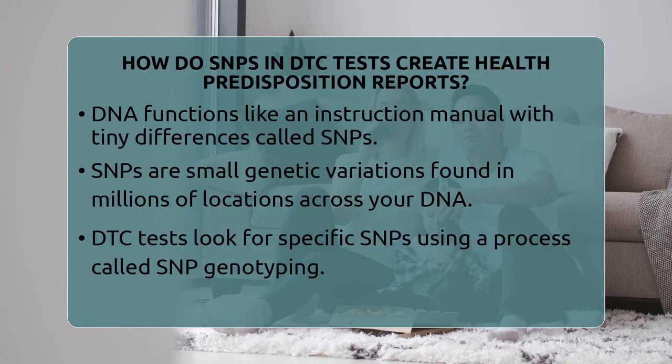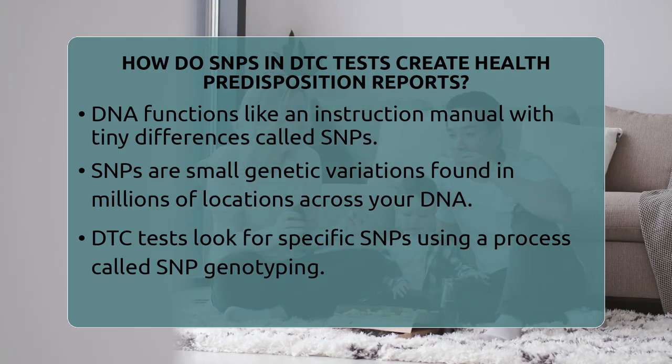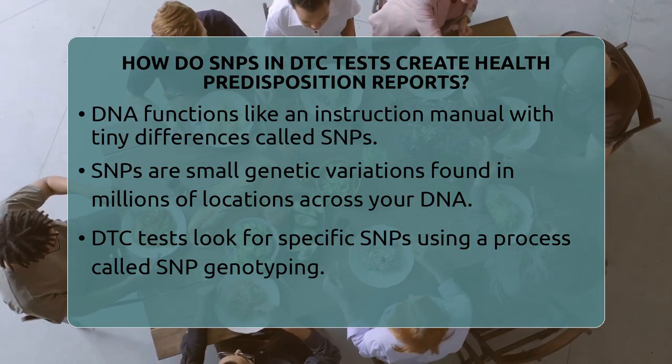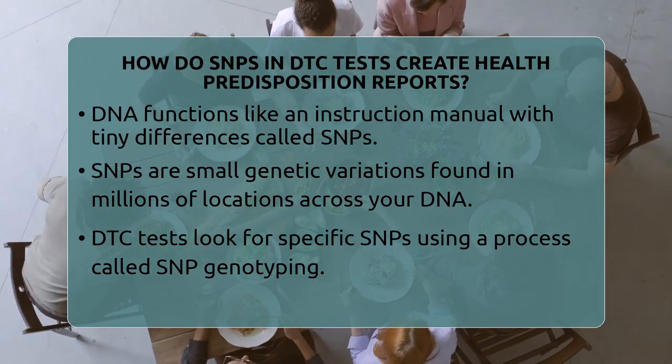How do SNPs and DTC tests create health predisposition reports? Imagine your DNA as a giant instruction manual. Within this manual, tiny spelling differences called single nucleotide polymorphisms, or SNPs, can change how your body functions. These small variations are found in millions of places across your DNA.